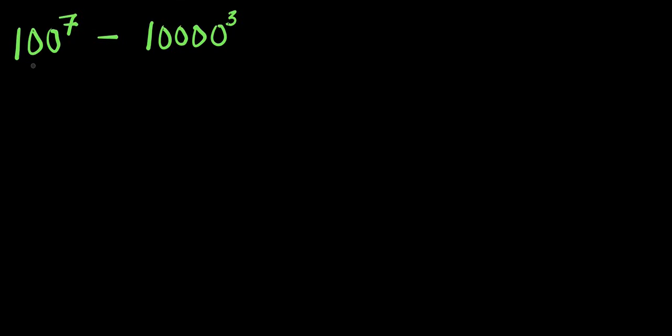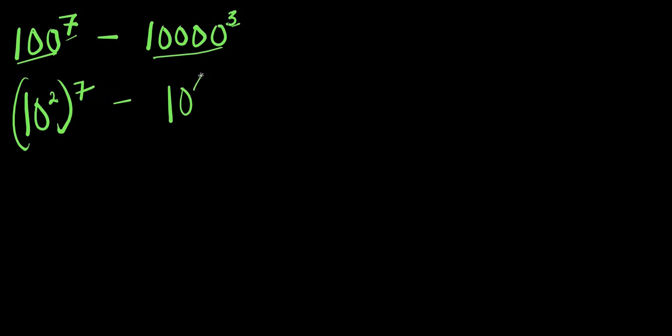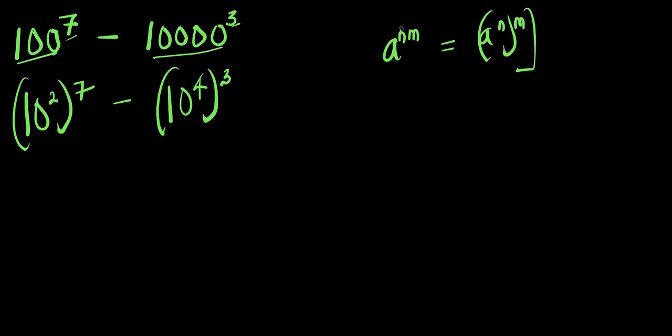Hello, how to evaluate with a calculator 100 power 7 minus 10,000 power 3. 100 is 10 power 2, so this is power 7, minus this, which is 10 power 4, power 3. So here you have (a power n) power n, which equals a power n times n. So this is 10 power 2 times 7, which is 10 power 14,